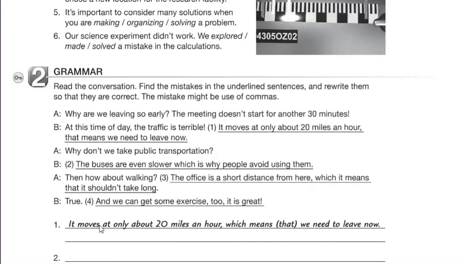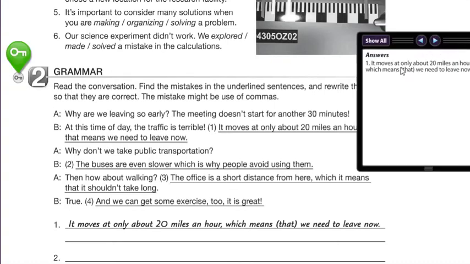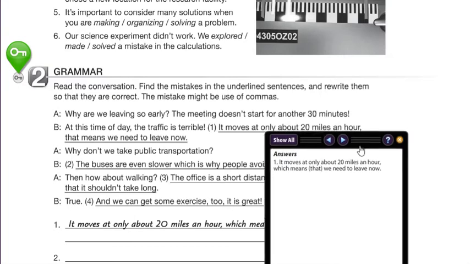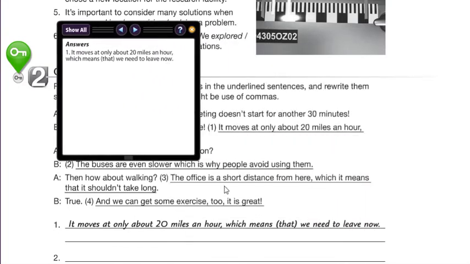These examples, as you can see: it moves at only about 20 miles an hour, comma, which means, then there's a parenthesis with that, we need to leave now. Okay, so let's reveal the answer. Right, number one, it moves only about 20 miles an hour, comma, which means that we need to leave now.